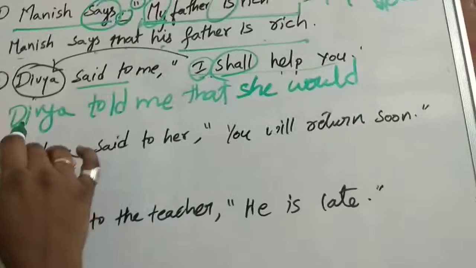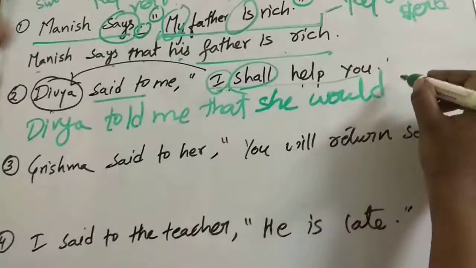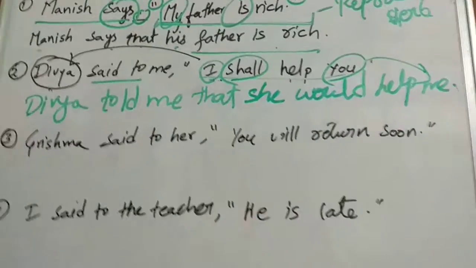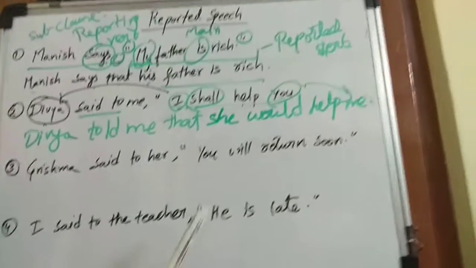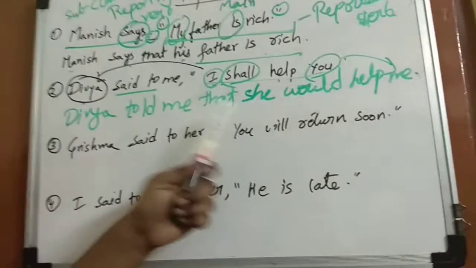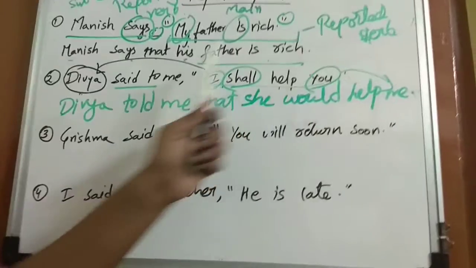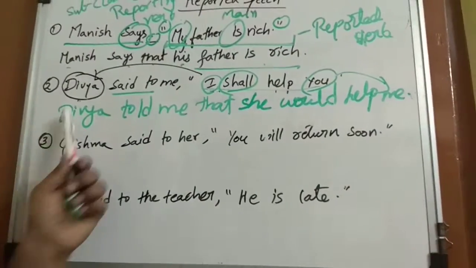Divya told me that she would help me. Now this "you" became "me." So that is how it changes. The pronouns change according to the subject. If it is a first person, it changes according to the subject. If it is in the object place, it changes according to the object of the reporting verb.